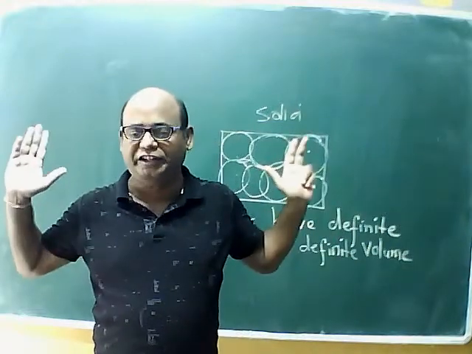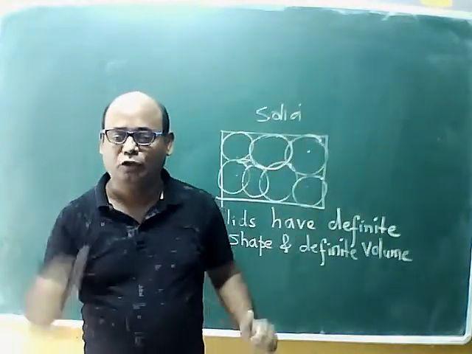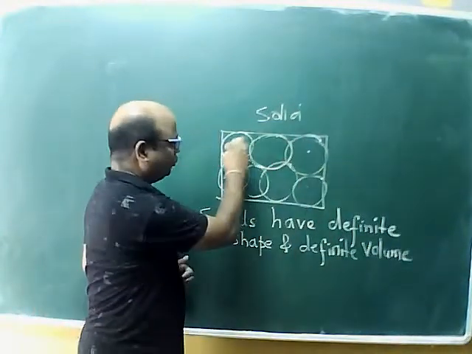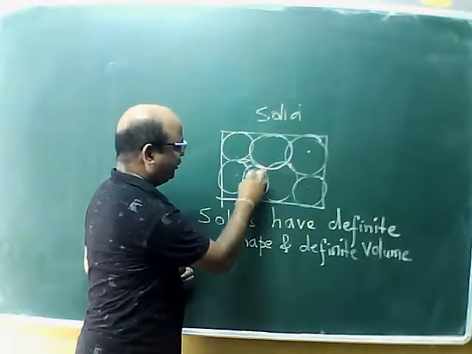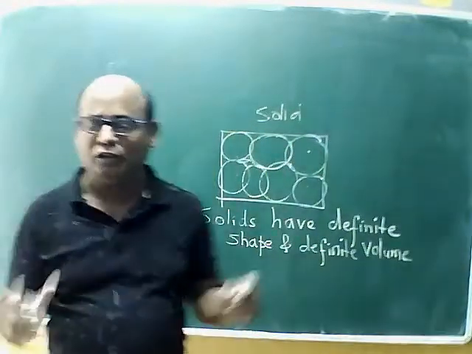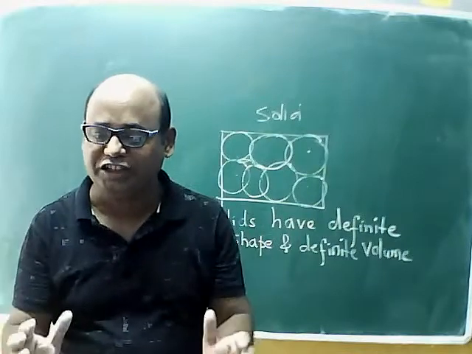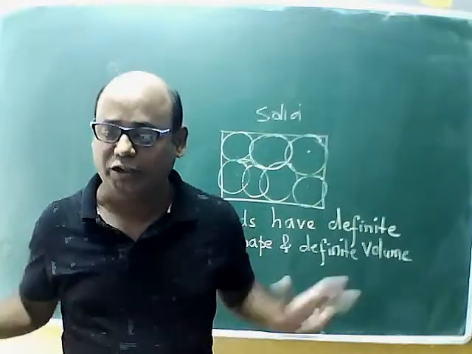That we already studied. Why? What is the reason? Because the particles in the solid are very closely arranged. Therefore, solids have definite shape and definite volume.